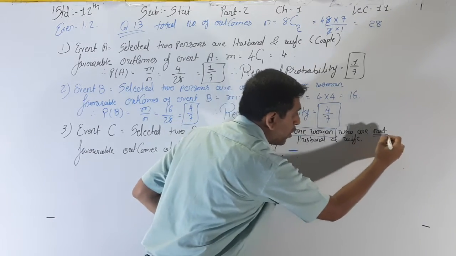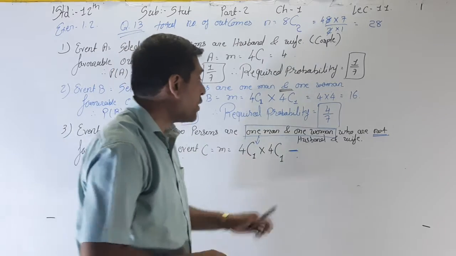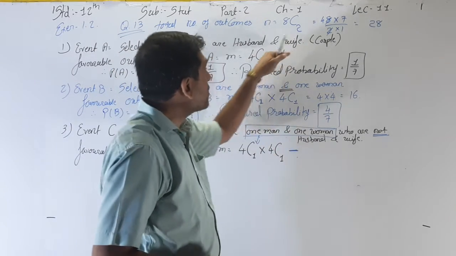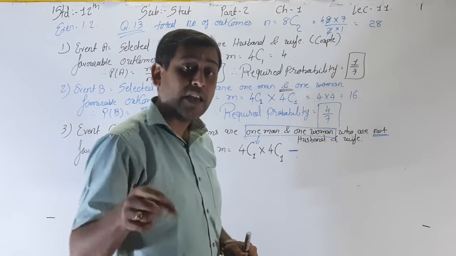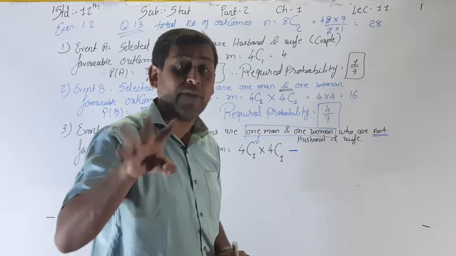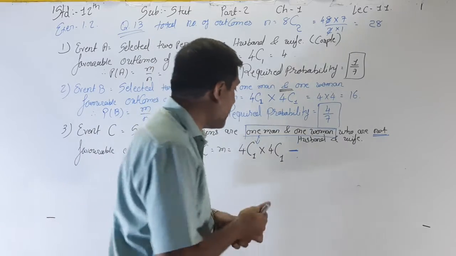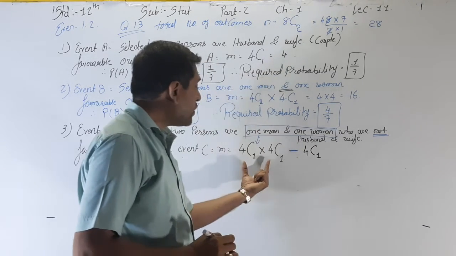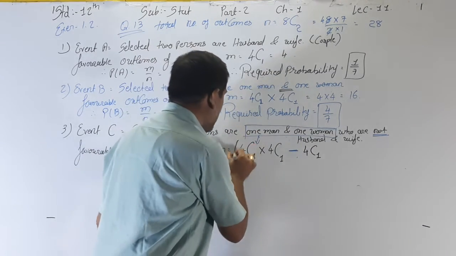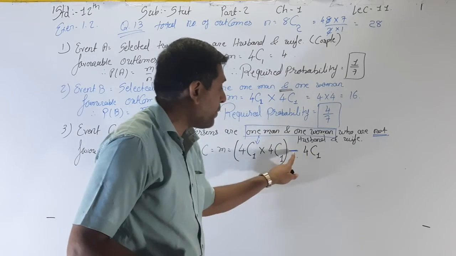Here, for the "not" word, we have to subtract that. What do we have to subtract? Husband and wife. What is the favorable outcomes of husband and wife? See, husband and wife means one couple, and from four couples we have to select one. That's why 4C1. So here, minus 4C1. 4C1 into 4C1, first of all we have to do this, minus, not, that's why minus.